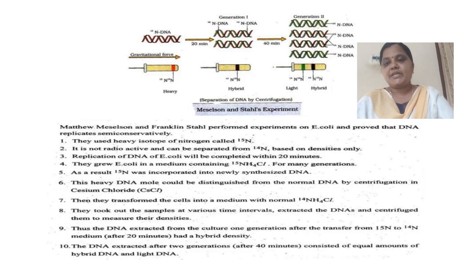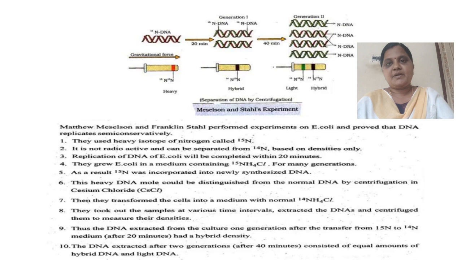See in the diagram, the second generation, after 2 generations, which means after 40 minutes, consists of equal amounts of hybrid DNA and light DNA. It is now proved that DNA replicates semi-conservatively. By this, they proved that DNA replicates semi-conservatively.